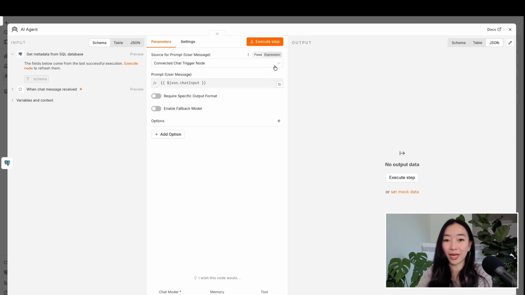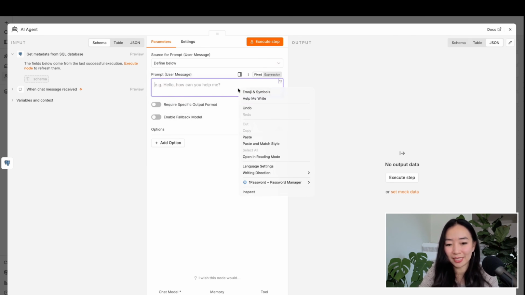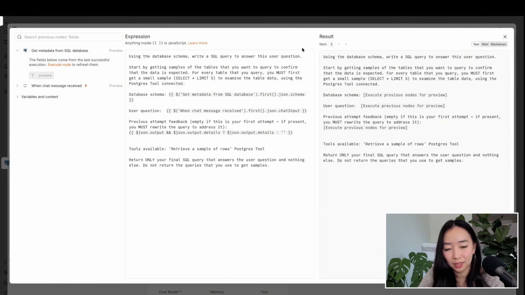For the prompt, we're actually going to define that ourselves. I already have this written out, so let me paste this in and we'll walk through it together. All right, so we're saying using the database schema, write a SQL query to answer this user question. We want to make sure it starts by getting samples of the tables to query because this is a very real production database, so it's kind of a huge mess. So I find that having the AI agent run a small sample query to look at the first 5 rows of the table allows it to write more accurate queries later on.